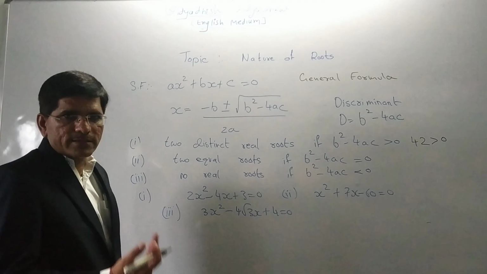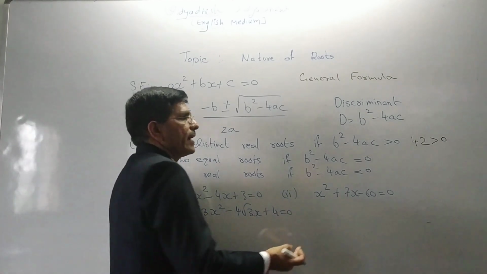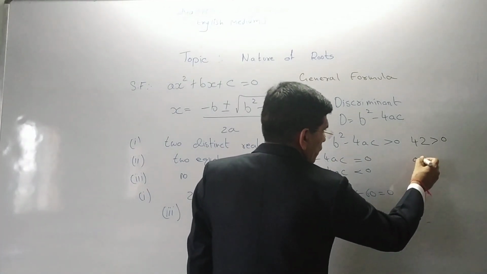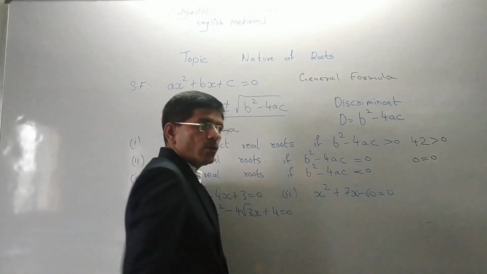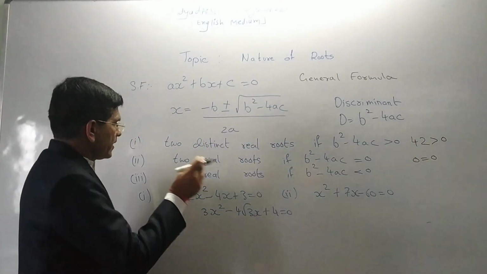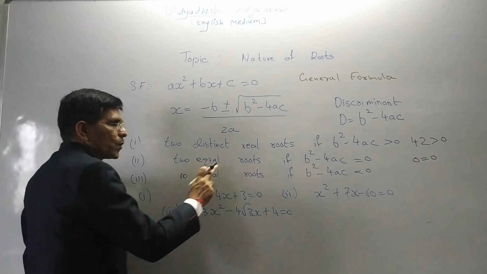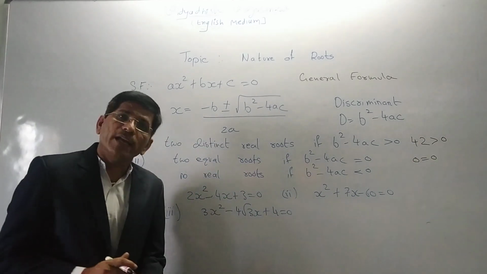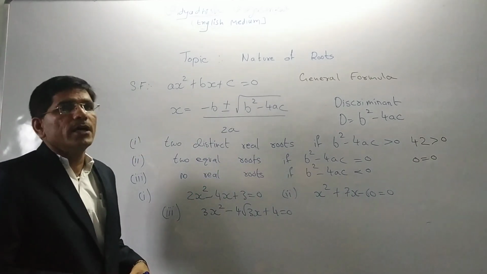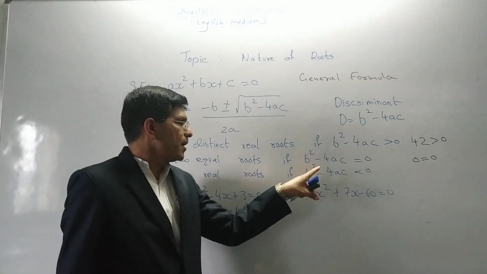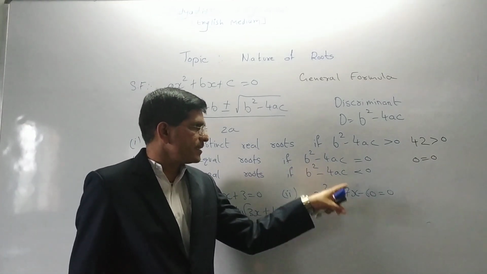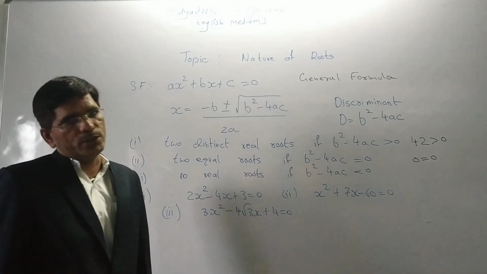If I solve some example and we get the answer 0, so 0 is equal to 0, then we can say two equal roots. When can we say two equal roots? If b square minus 4ac is equal to 0.